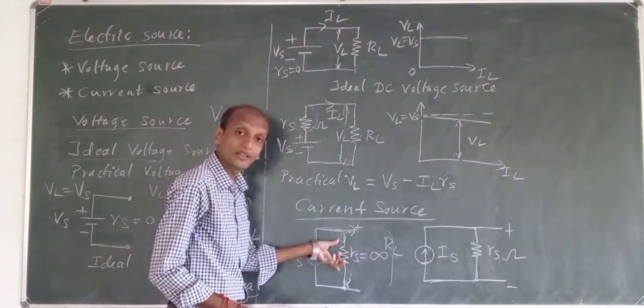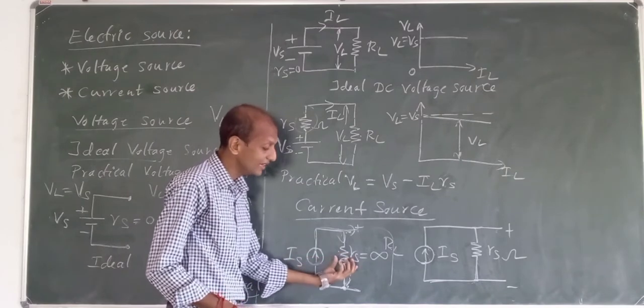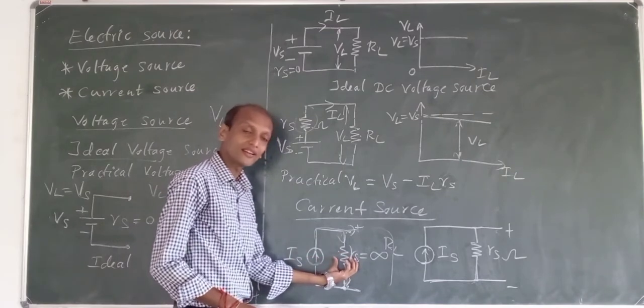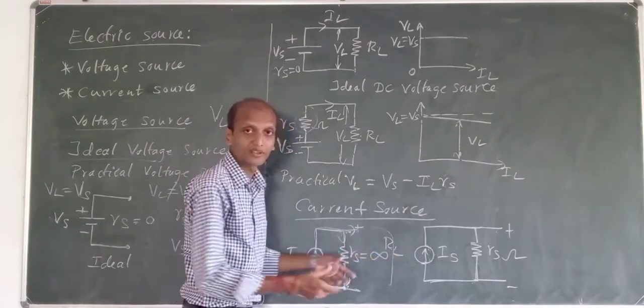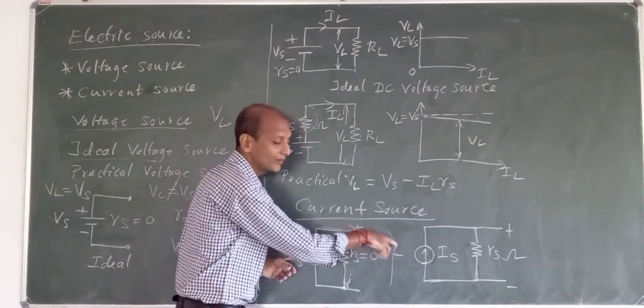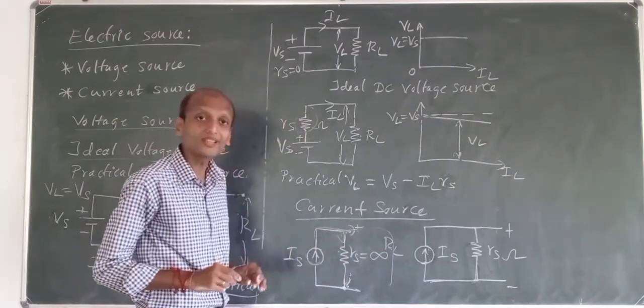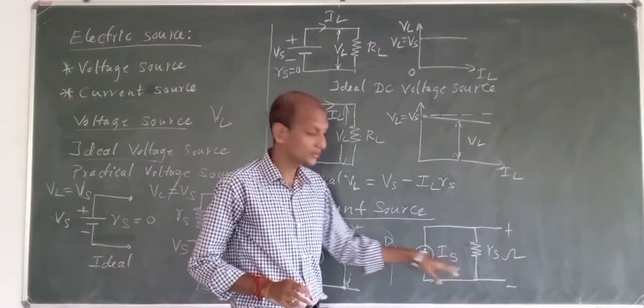So this current source we have has some internal resistance that comes in parallel with the current source, and when we say this is infinite resistance, we have this RL connected with a certain resistance. So current won't go here. All of the current will go to the load. That is what is ideal, but practically it does not show so.